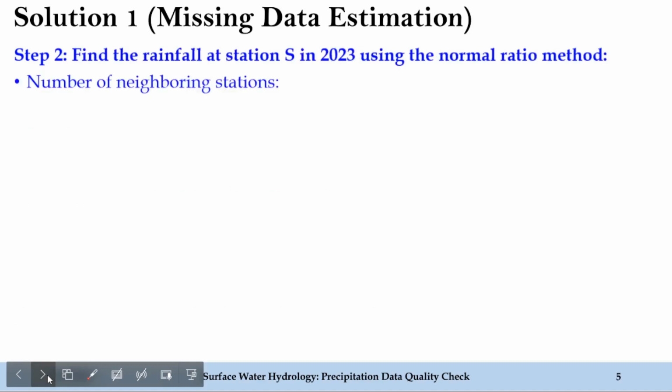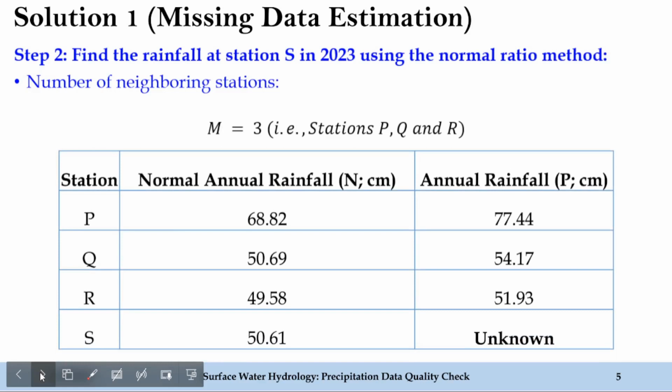In step 2, we need to find out the rainfall at station S in 2023. This should be 2022, using the normal ratio method. So here the number of neighboring stations is 3. As we all know, it is P, Q and R, and station S is itself the 4th station. And this is the information which was already provided in the question. I have tabulated it here in this table, and we can see that the unknown is the annual rainfall at station S, while other values are known to us. This is the normal annual rainfall denoted as N, and this is the annual rainfall denoted as P. All magnitudes are in centimeters. Moving ahead,